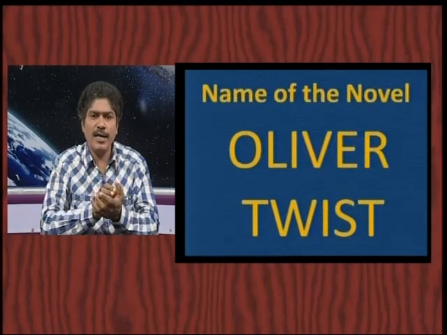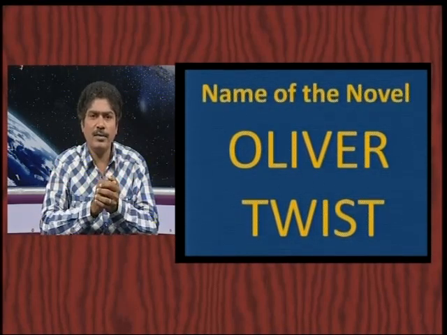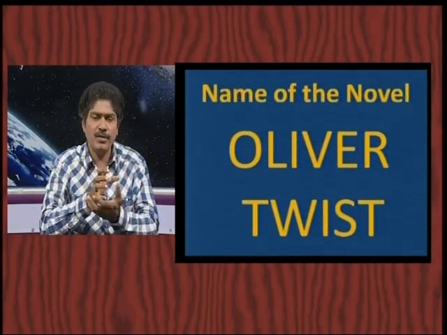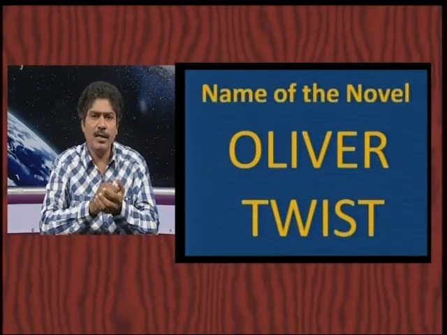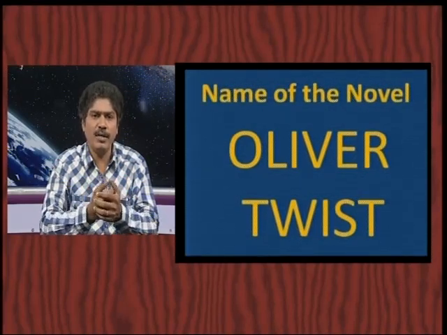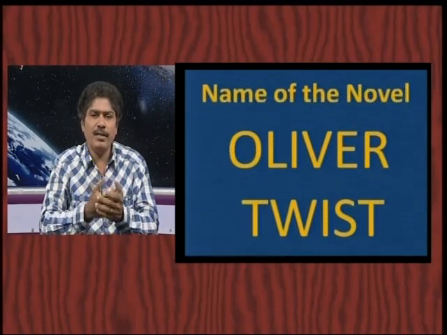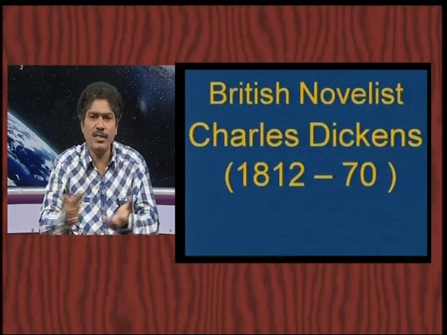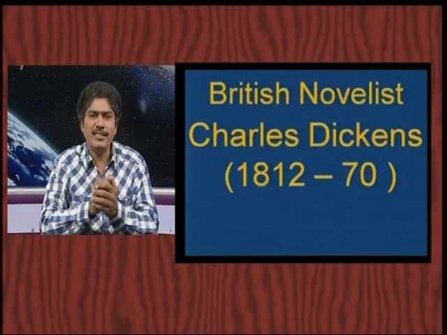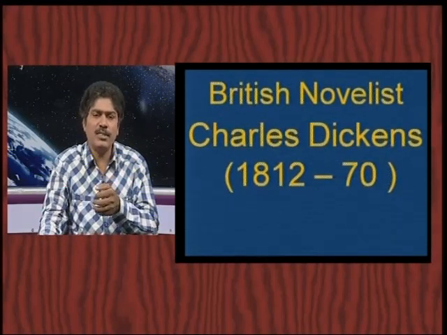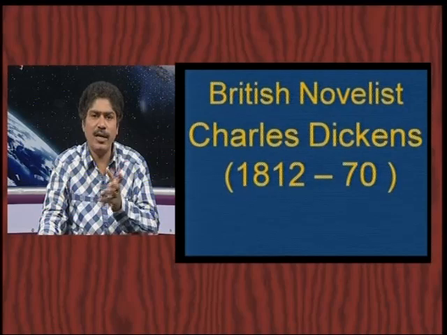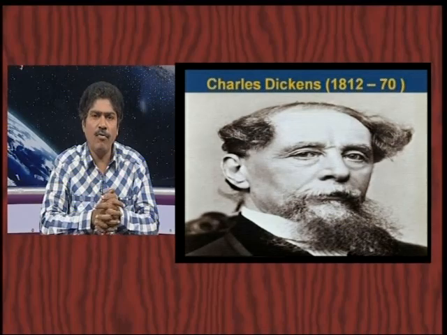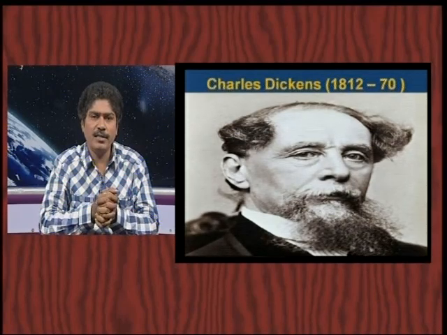This story was extracted from a novel. The name of the novel was Oliver Twist. Oliver Twist was a famous novel. Oliver Asks for More, that is there in your textbook. That reading passage was extracted from the Oliver Twist novel. It was written by Charles Dickens. He was a famous British novelist, Charles Dickens. See the photo of Charles Dickens, dear children.